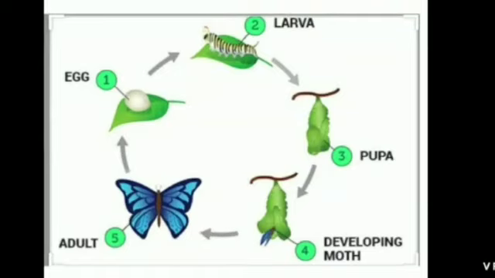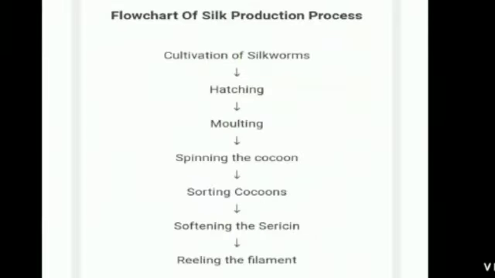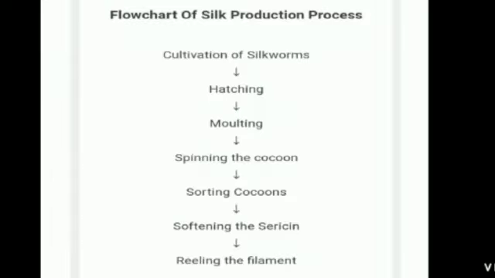In nature, this life cycle occurs once a year, but under experimental setup, it can occur up to 3 times in a year. Next, we have production of silk or the process of sericulture. The process of rearing of silkworms for the production of silk is known as sericulture. This process includes both rearing and reeling of silkworm. The raising of silkworms in order to obtain silk is called sericulture.